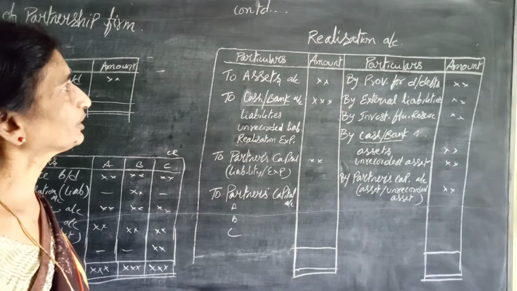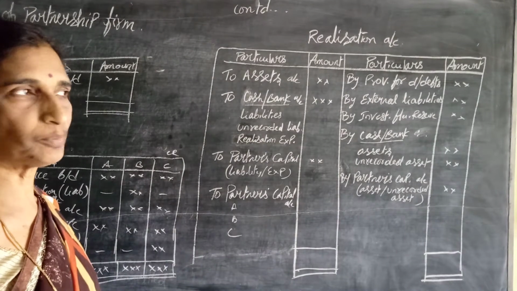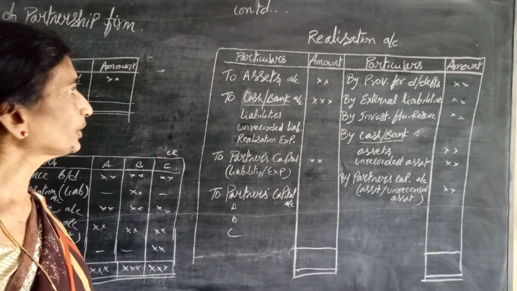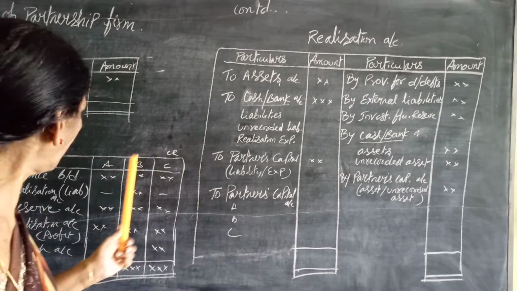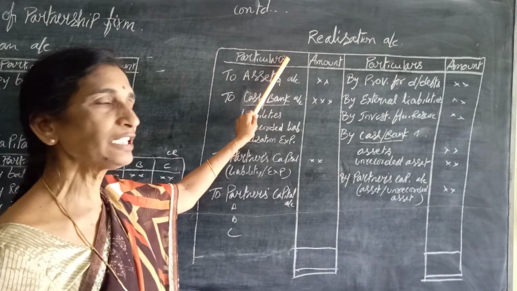Children, let us see the accounting procedure of the dissolution of a partnership firm. First of all, the first point is assets are sold off and liabilities are paid off. For that, a realization account is prepared.